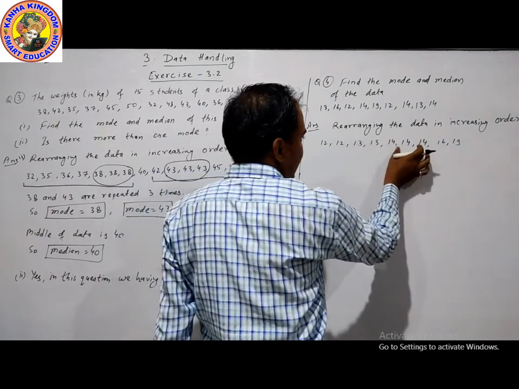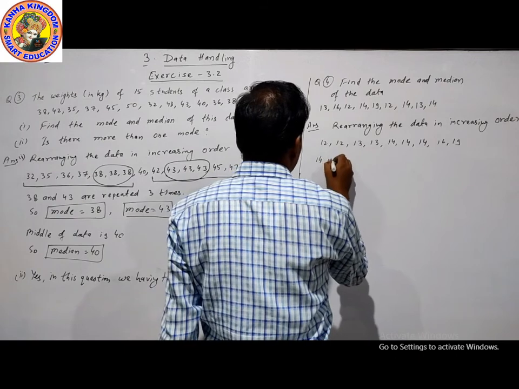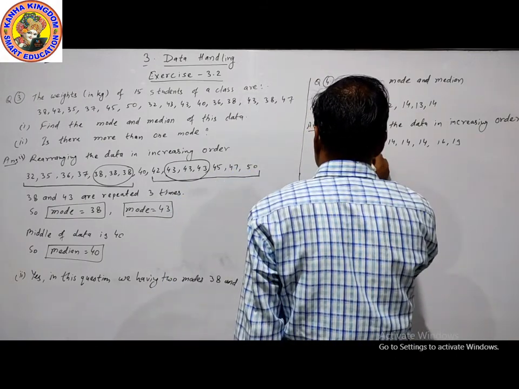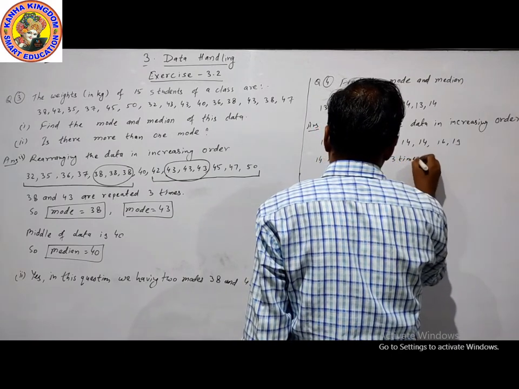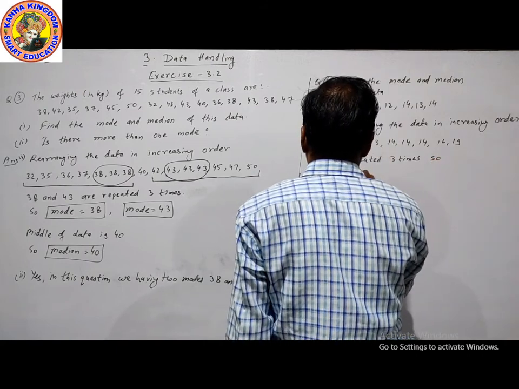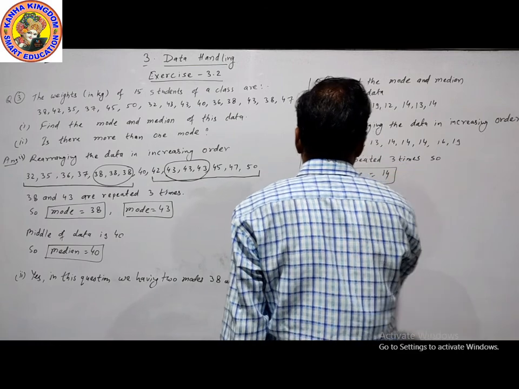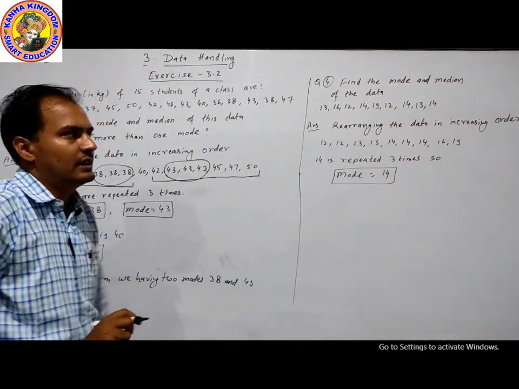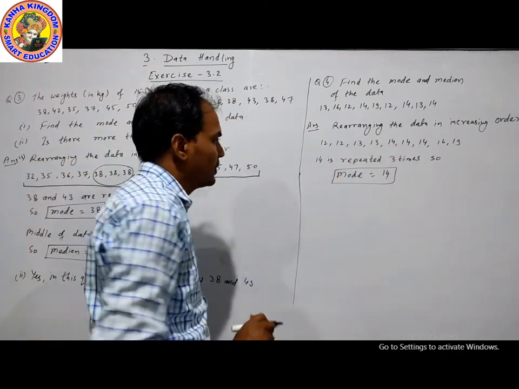Now for finding mode, 12 is 2 times, 14 is 3 times. 14 is repeated 3 times, so mode is equal to 14. The number which most often comes is called mode. The 14 is repeated 3 times, so mode is 14.